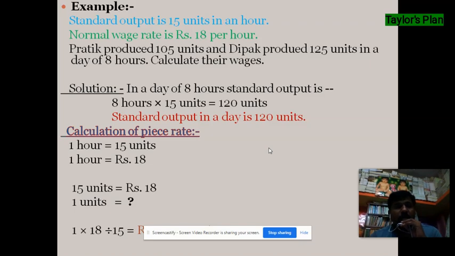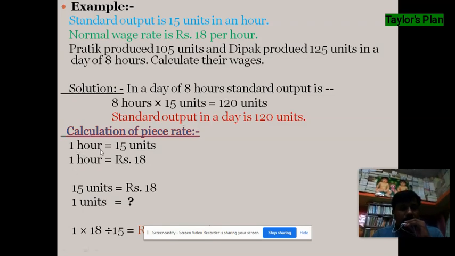Let's see the solution. Here the standard output is given per hour, but we require the standard output for a whole day, meaning 8 hours. In 1 hour, the standard output is 15 units. So 8 hours multiplied by 15 units is equal to 120 units, that is the standard output for a day of 8 hours. In the problem, the wage rate is given per hour, that is rupees 18, but we require the piece rate to calculate the workers' wages. So here we have to convert this per hour wage rate into piece rate.